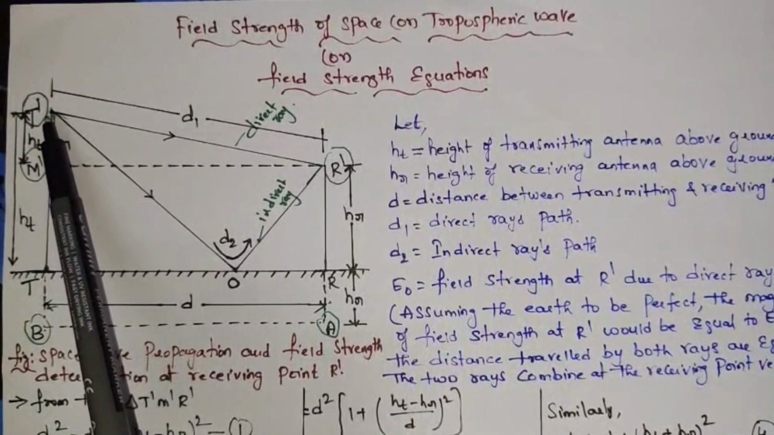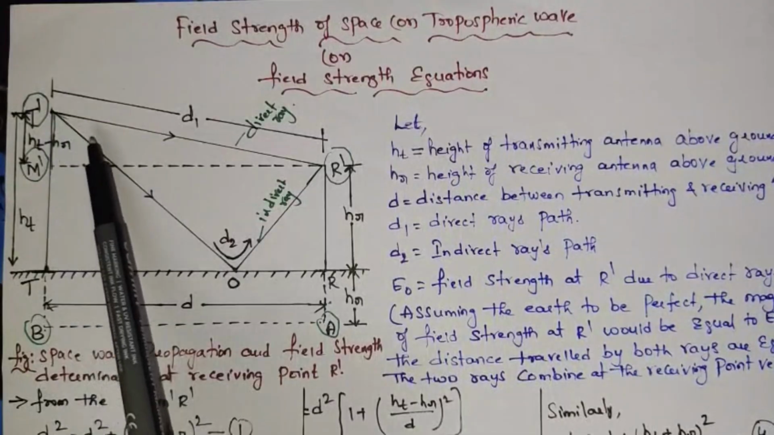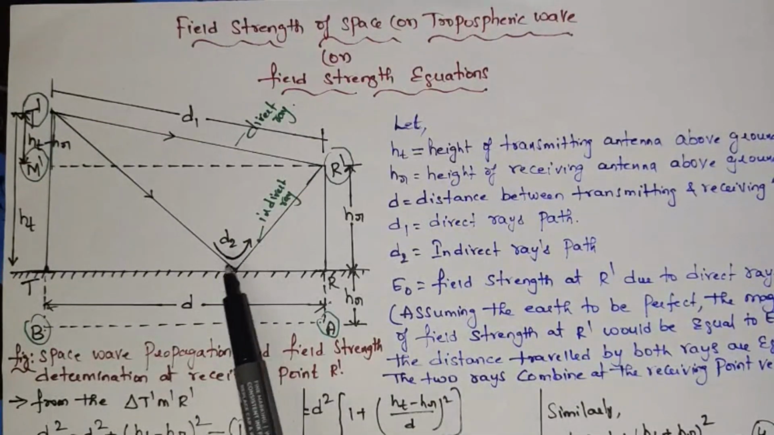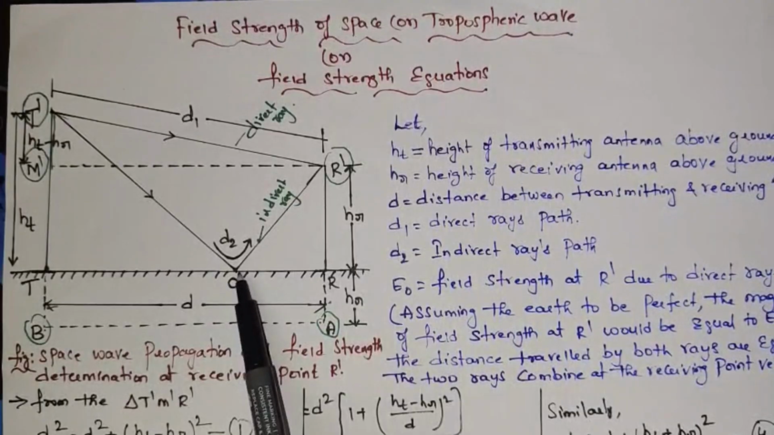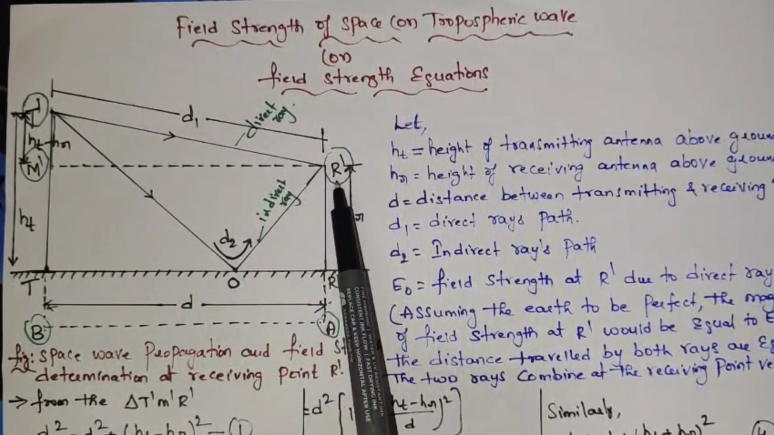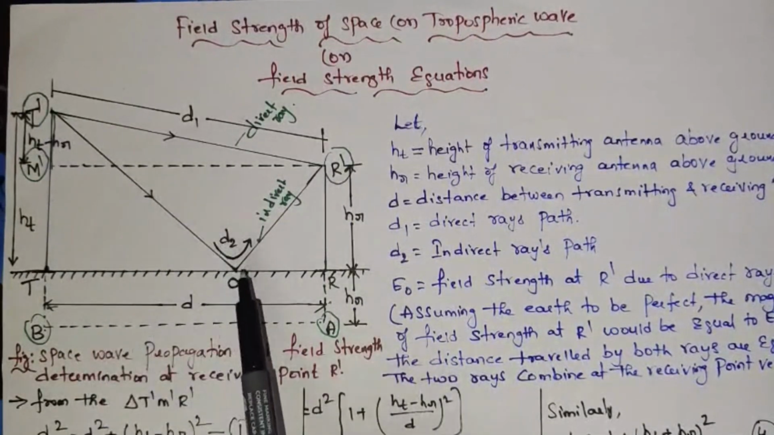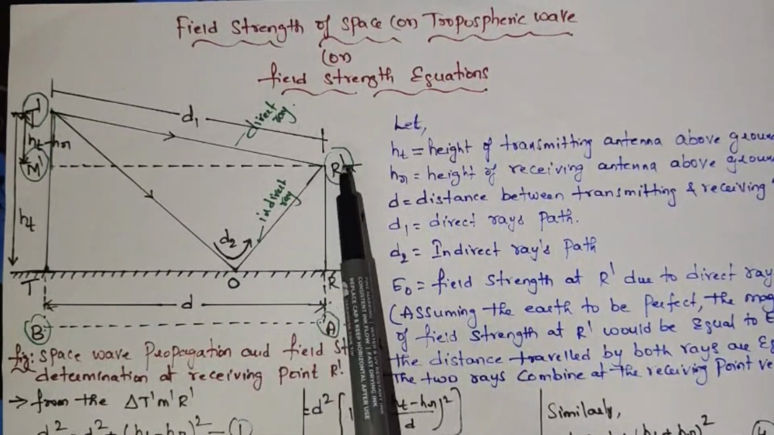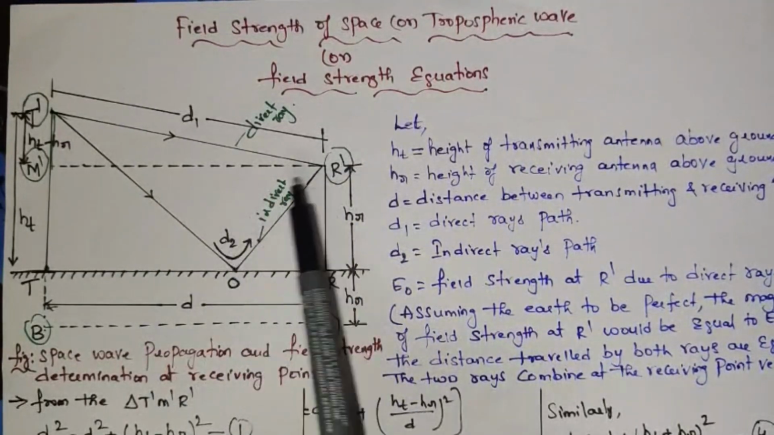The wave can also propagate in another way. From the transmitter, the wave first hits some point of the earth, and from that point the wave takes a curve and again reflects to the receiver. Indirect ray means, first from the transmitter the wave hits the earth at some point, and from that particular point it again reaches towards the receiver. If it happens like that, it is the indirect way.